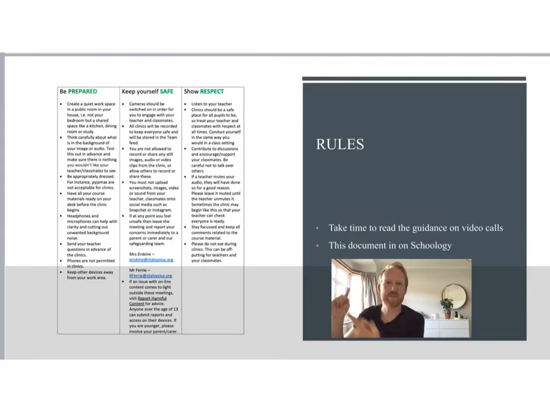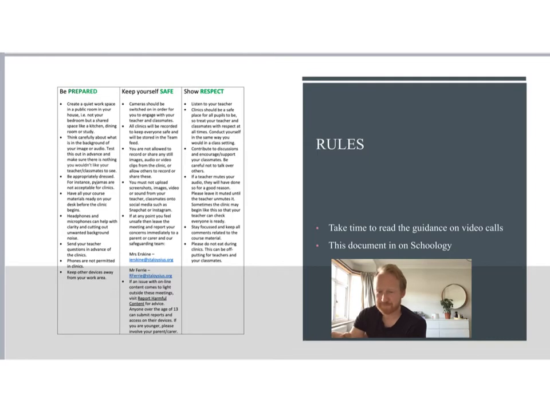Okay, so you have downloaded Teams, you have managed to log in, and you have added your codes for the courses of each team that you have picked, or each course that you have picked. So what now? Well, as from Tuesday, you will have access to the live clinics. Before you connect to those, you might want to think about the rules.